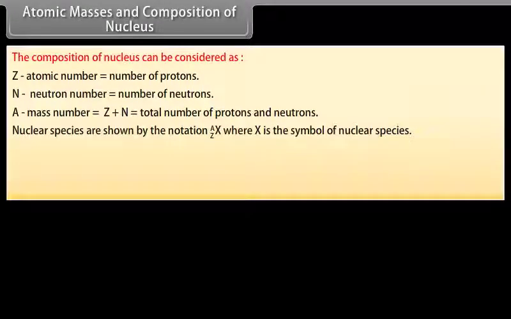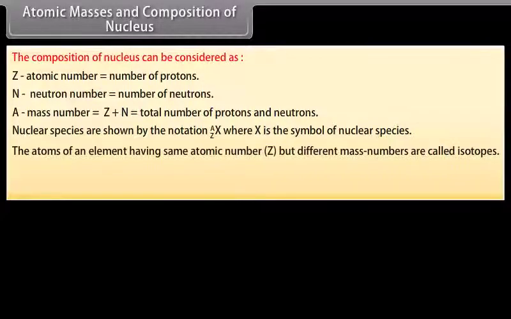Nuclear species are shown by the notation, where X is the symbol of nuclear species. The atoms of an element having same atomic number, that is Z, but different mass numbers are called isotopes.